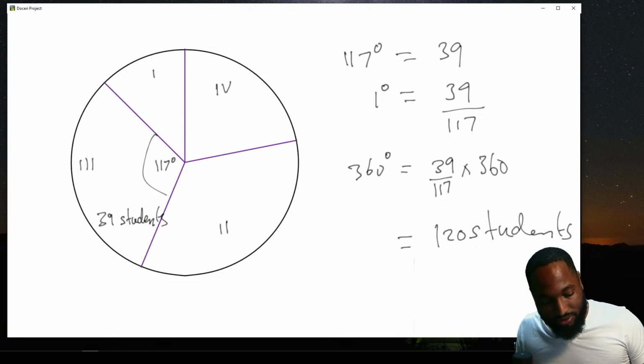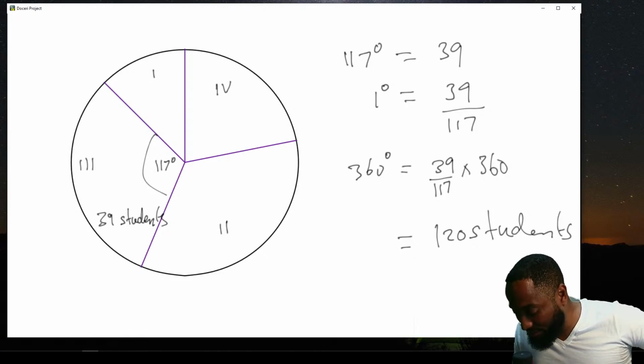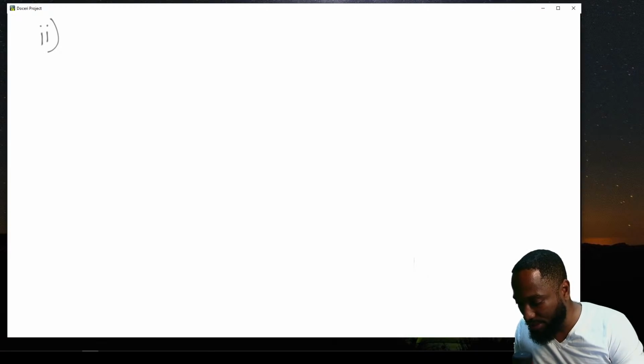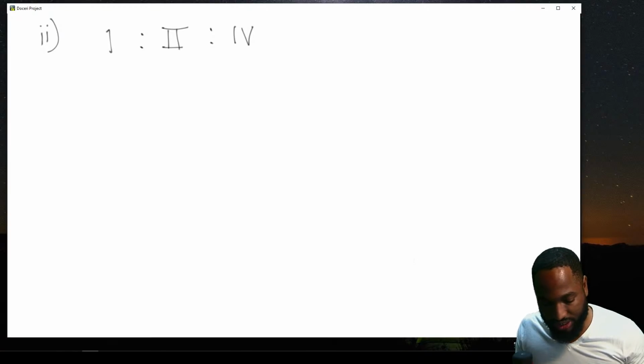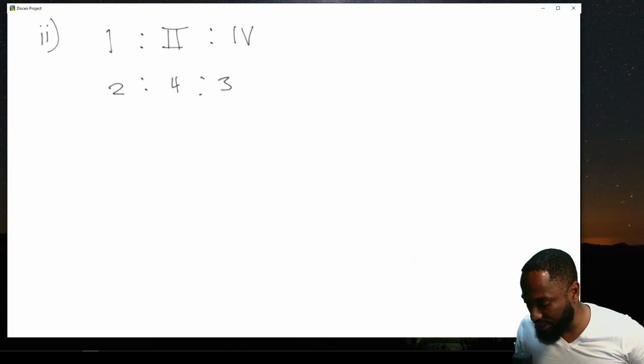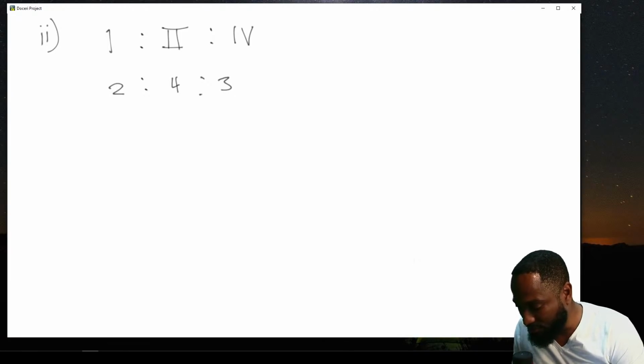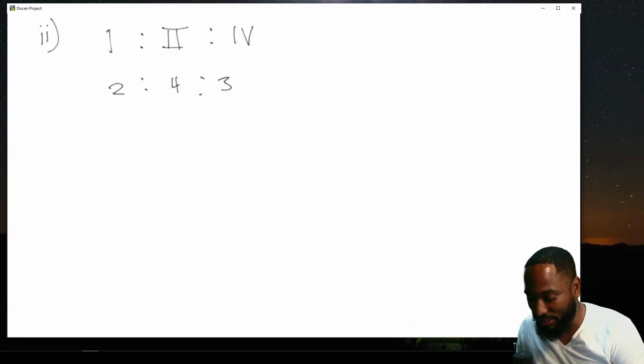The ratio of the number of students who achieve... wow, they tied in ratio into this. That's very interesting. Ratio is normally brought in question 1. The ratio of the number of students who achieved a grade 1, 2, or 4 is 2 to 4 to 3. A student passed the examination if he or she achieves a grade 1, 2, or 3. How many students pass the examination?